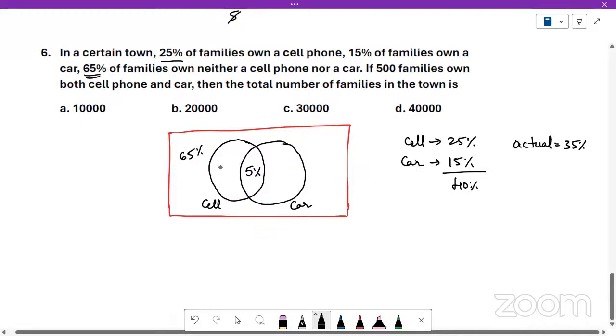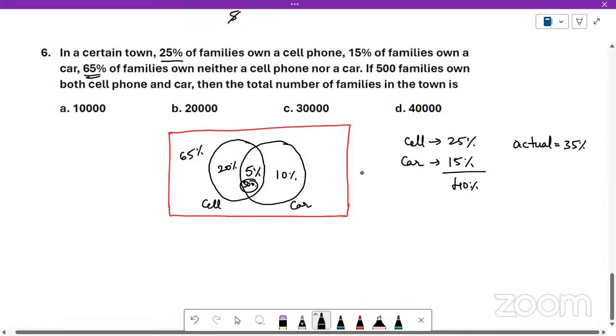That is the difference. So people who have only a cell phone is 20% of the population. People who have only a car is 10% of the population. So totally this is 35%. So if this is 500, you can find out what is the total population. 5% is 500, so find out what is 100%.